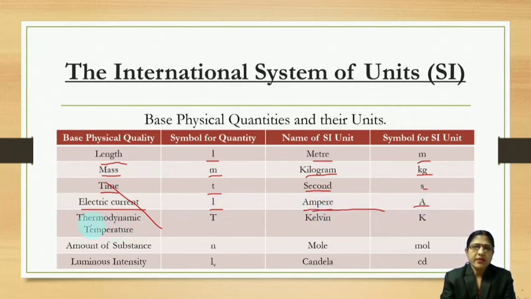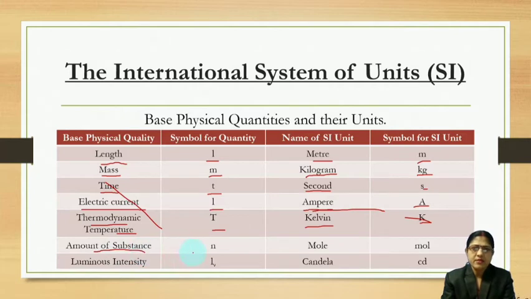Then thermodynamic temperature: T is the symbol and its SI unit is kelvin, symbol K. What happens in numericals? We need to convert quantities into the SI unit or the appropriate required unit. So we should know the SI units of these properties.